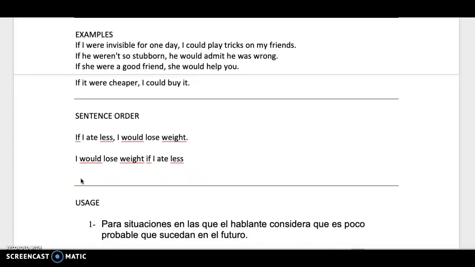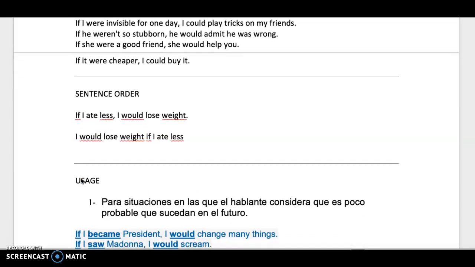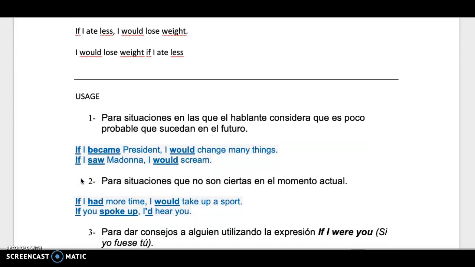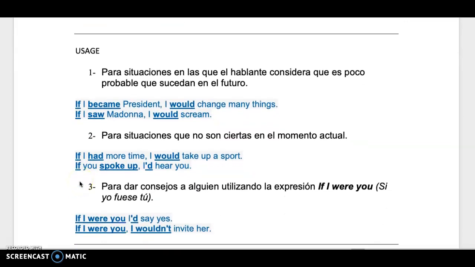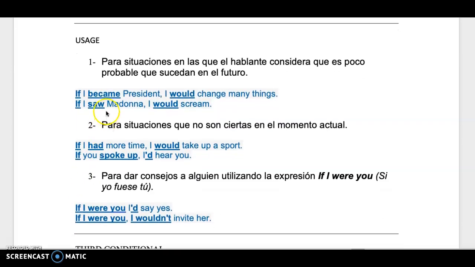Okay, let's continue with the usages. ¿Para qué utilizamos el segundo condicional? Entonces se utiliza el segundo condicional para situaciones en las que el hablante considera que es poco probable que sucedan en el futuro, ¿ok? Que es poco probable que sucedan en el futuro.